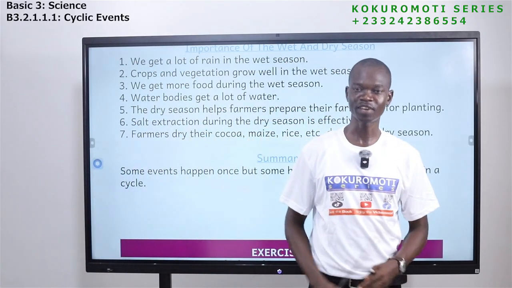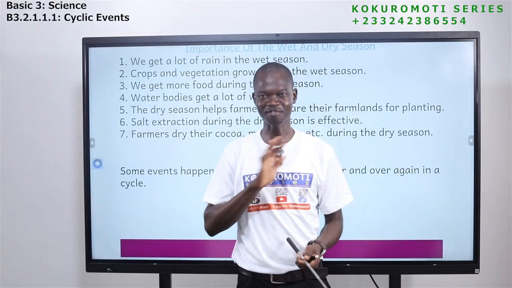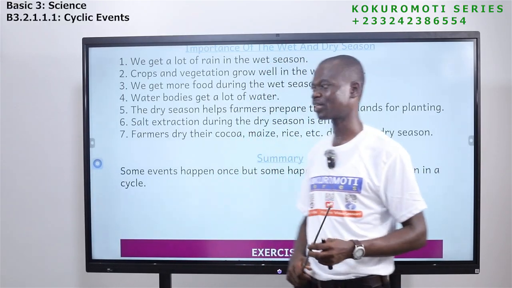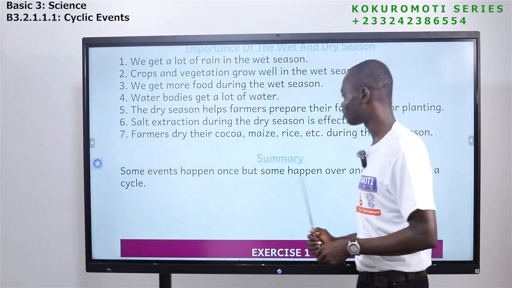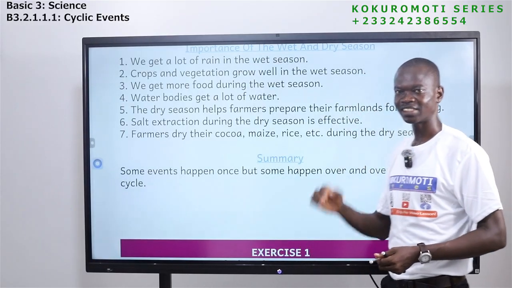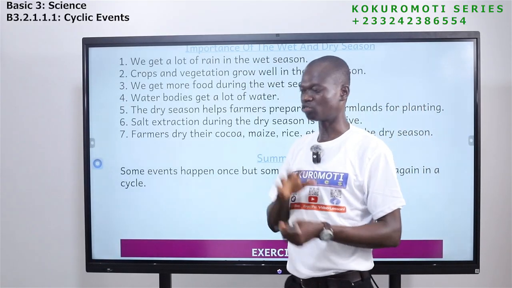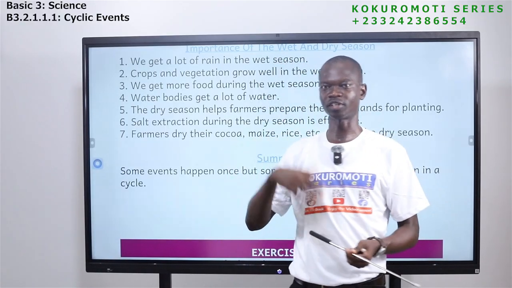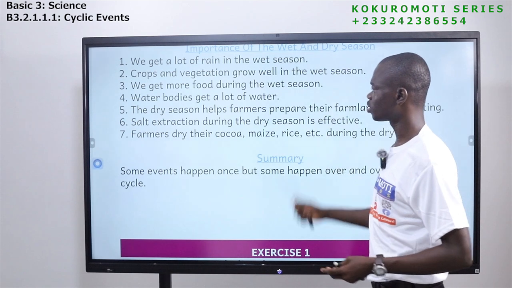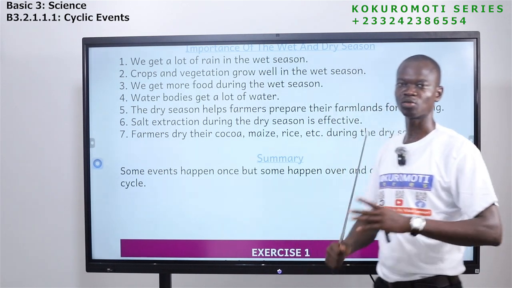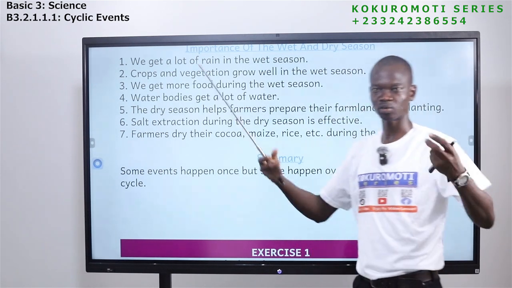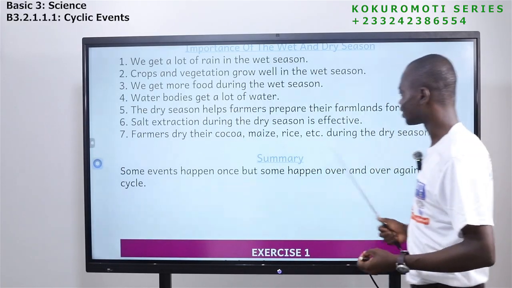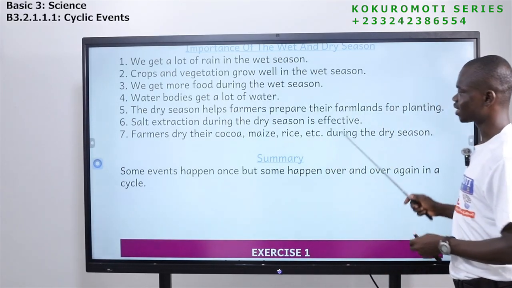So if you're a farmer, in fact, it's very good to be a farmer. Yes, it's very good to be a farmer. There's more money in farming. So if you're a cocoa farmer, maize farmer, rice farmer, during the dry season they are able to dry their produce and store it for a very long time. So during the dry season, farmers are so happy because that is where they will get what? Sun, they will get heat from the sun to dry what? Their produce. So that is that.